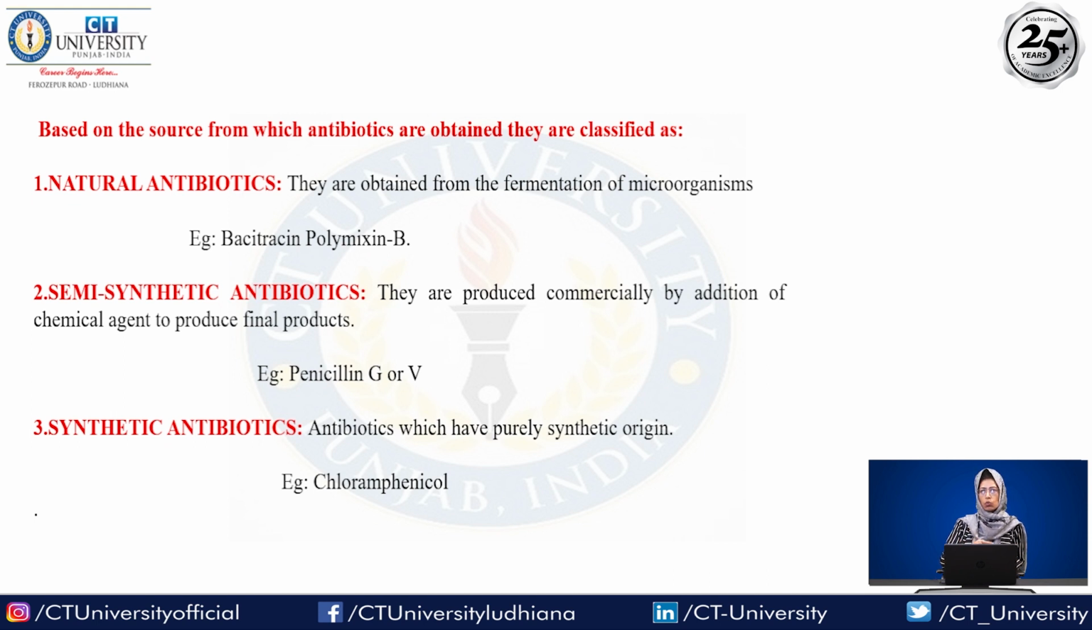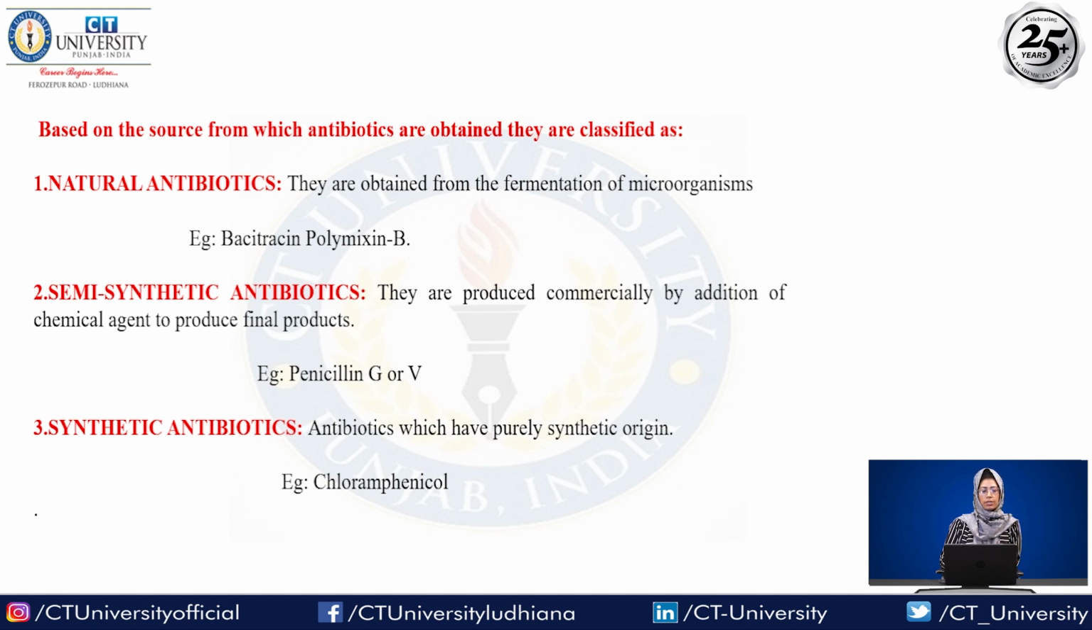In the first slide I told you we are obtaining antibiotics from microbes. So microbes are natural sources. We are also collecting antibiotics from plants, so plants are a natural source, and also from marine sources. So these are the types of antibiotics which we obtain from the fermentation of microorganisms. Examples of natural antibiotics are bacitracin and polymyxin B.